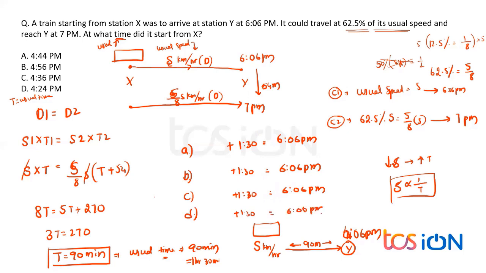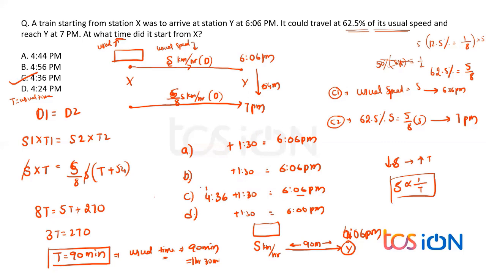Or else you can do one more thing: you can subtract 1.5 hours from 6 p.m. also to get the right answer. And if you do check that, only option C will accept that. Why? Look, if you take 4 hours 36 minutes, 4 hours 36 plus 1.5 hours, look here it is half an hour. So when I add half an hour to this, I'll have 1 hour 6 minutes. So 1 hour 6 minutes means 1 hour carried on and 6 minutes half. So 4 plus 1 is 5, 5 plus 1 is 6.